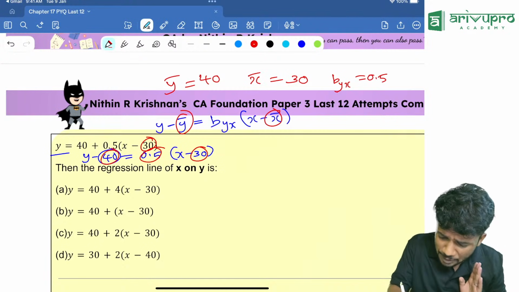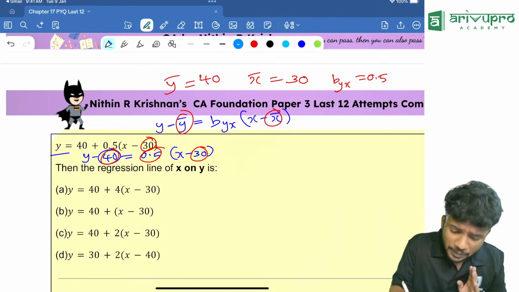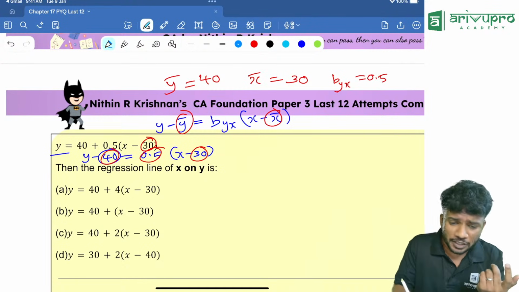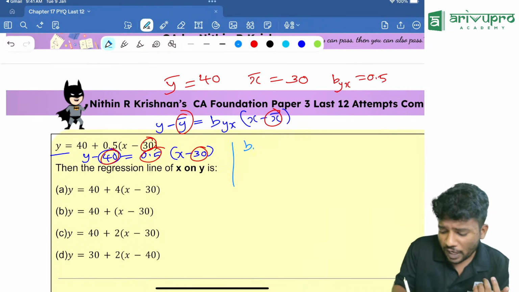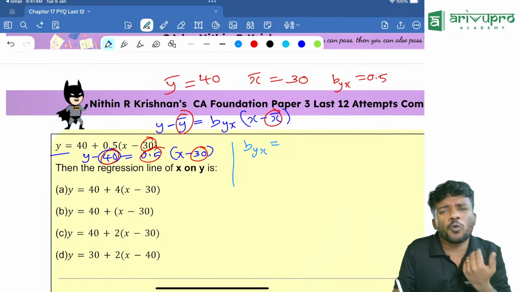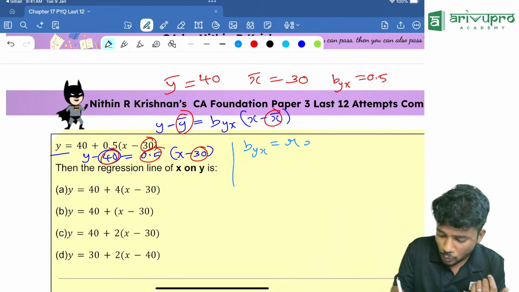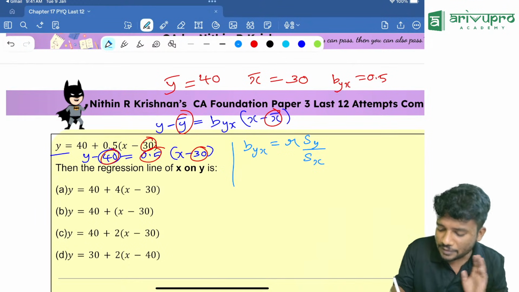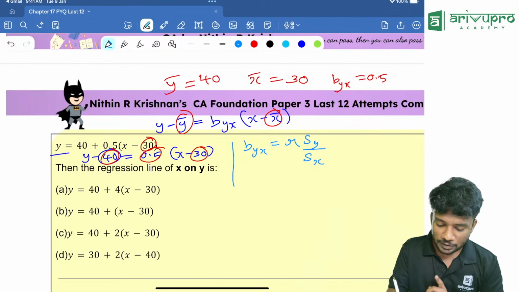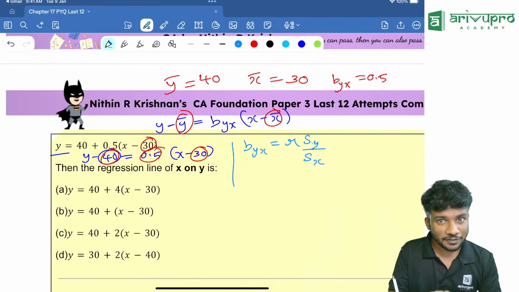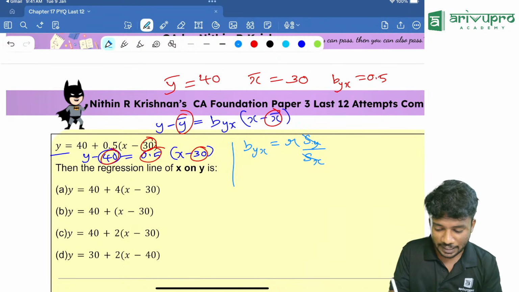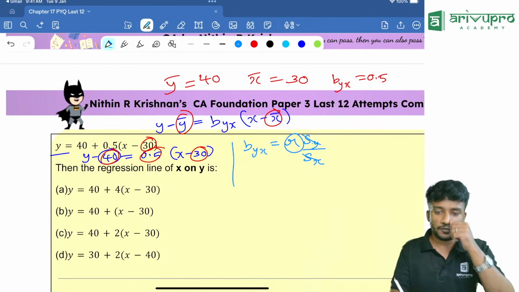Then coming to the next point. If you ask me, here one more thing we know about it. What is the formula for byx? That is nothing but correlation coefficient into standard deviation of y divided by standard deviation of x. We know that standard deviation of y and standard deviation of x are same, so they will get cancelled off. That is the R value.